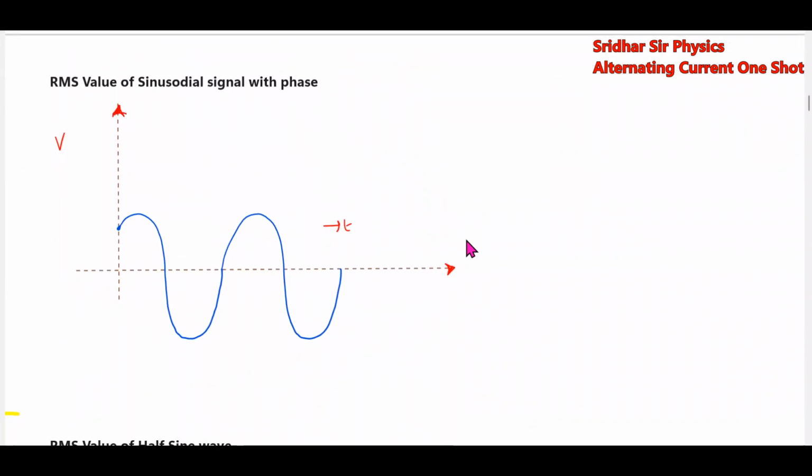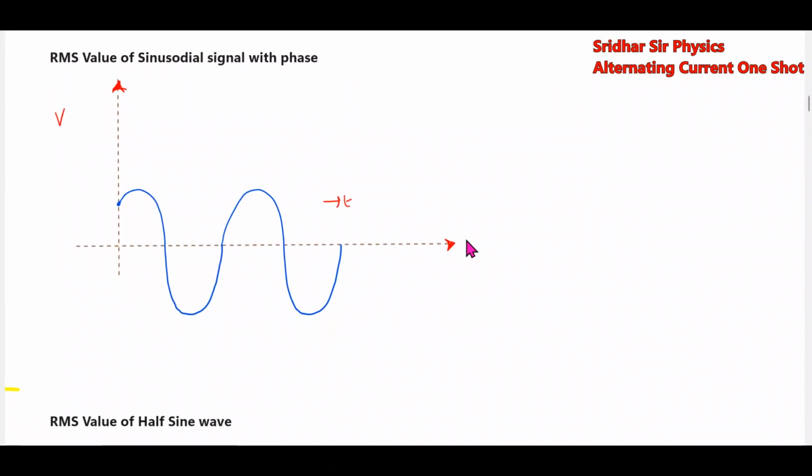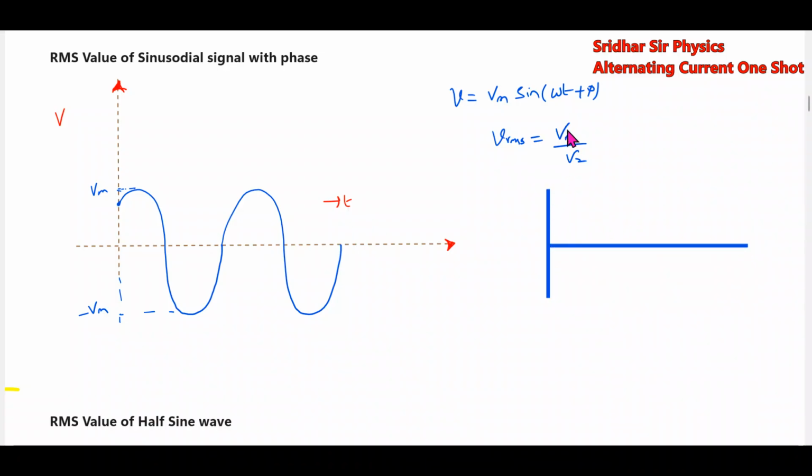Next, the RMS value of a sinusoid with phase. It is something like this: V is equal to Vm sine omega t plus phi, with peak Vm and minus Vm. What is the RMS value of this? The RMS value of this is also Vm by root 2, irrespective of phase, even if it is a cosine wave. What is the RMS value of it?